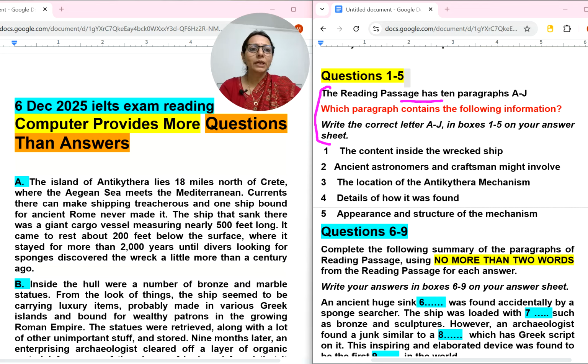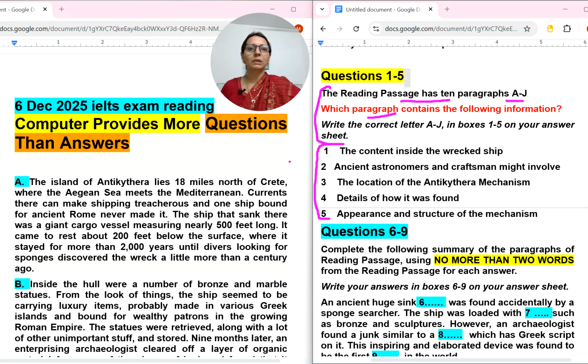The reading passage has 10 paragraphs, A to J. Which paragraph contains the following information? The information is given from 1 to 5, and we need to find it in the paragraphs. This is different from list of headings. In list of headings, we give one heading for each paragraph, but here it is not so. We need to find these 5 questions from the paragraphs. It is possible that in one paragraph we may get 2 pieces of information, meaning 2 answers in one paragraph. That is possible in these kinds of questions.